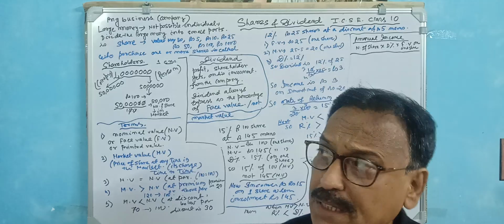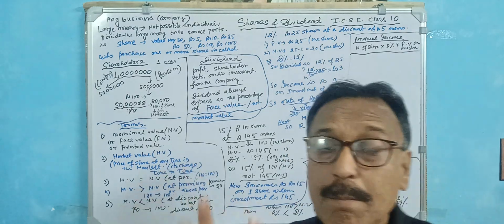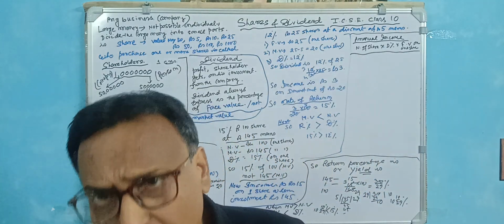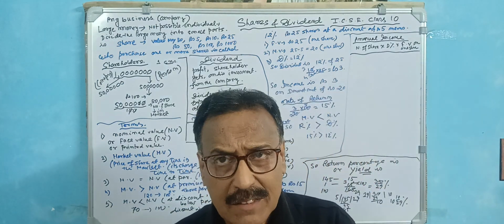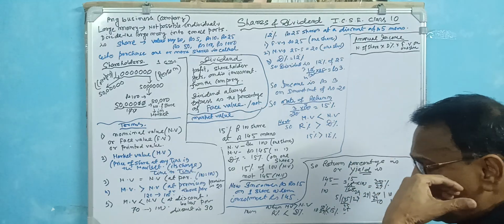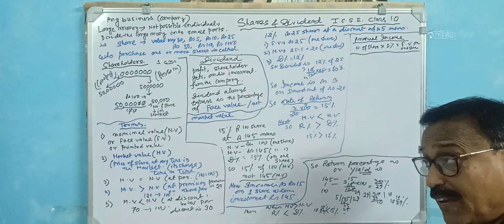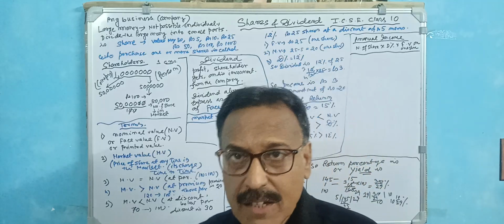In the case of AP or GP, I always say to remember the formula. Here, no formula is needed. You just calculate. You just apply your conception and intelligence, and you do it automatically. Okay, so let's start.